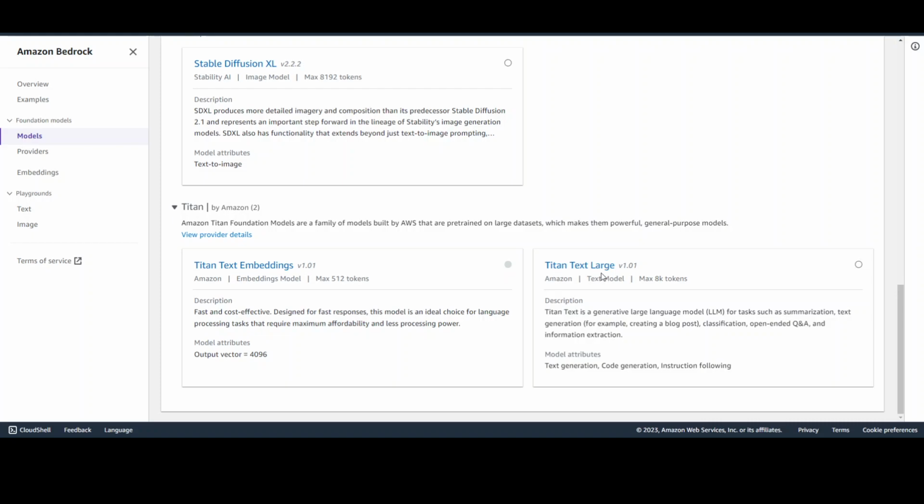Titan Text Large is for generative AI, for generating stuff, and Titan Text Embeddings is for embeddings. Embeddings simply means numerical representation of text. It is also called vectors because machines or LLMs understand numbers better, and they can do a lot of things on them. And I have another video on my channel about embeddings in more detail with simple examples.